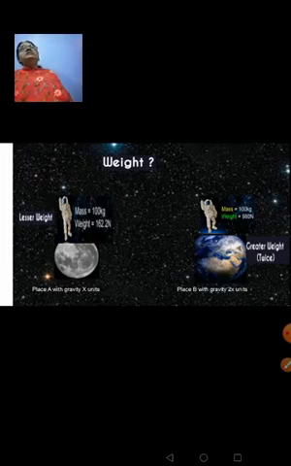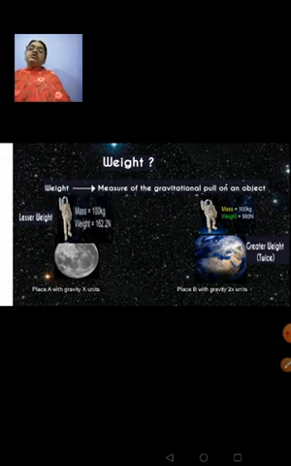When the gravity is increasing by 2 times, the weight will also increase by 2 times. So now what can you say about weight? Weight is nothing but the measure of the gravitational pull on an object. From these figures itself you can make out that when the place is having a gravity of x unit, the weight is seen less, that is equal to 162.2 newtons. When the same person is going to place B, his weight is seen as 980 newtons.